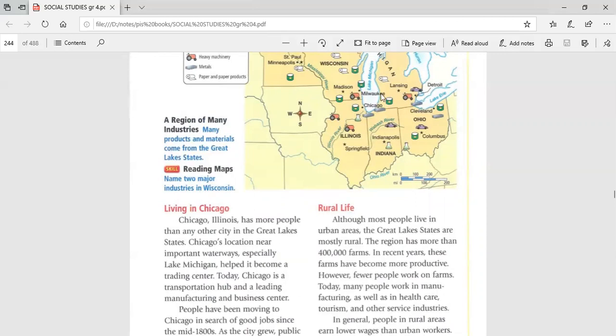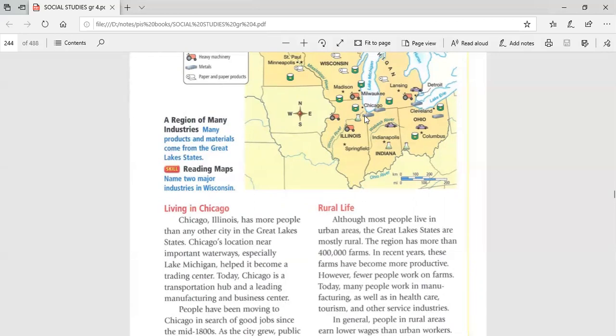Chicago's location along Lake Michigan makes Chicago a very important city. Why? Because this lake helped Chicago to lead in farming and also to be a transportation hub. Hub here means center. So Chicago was a transportation hub and a leading manufacturing and business center at that time.